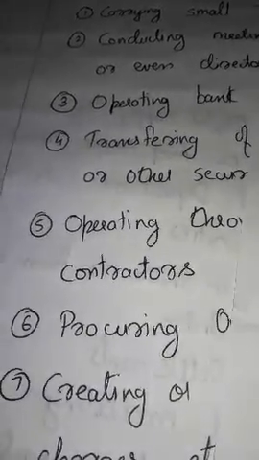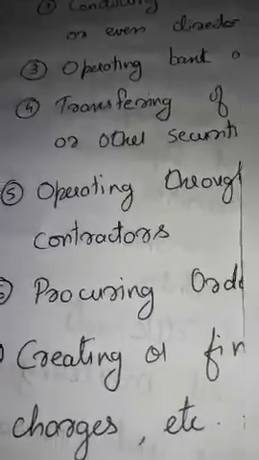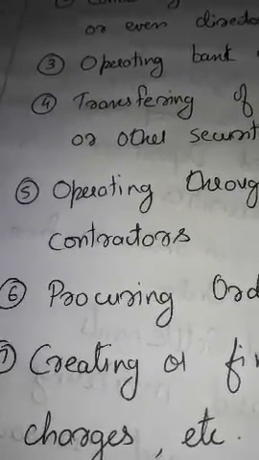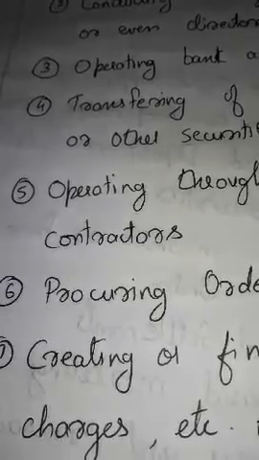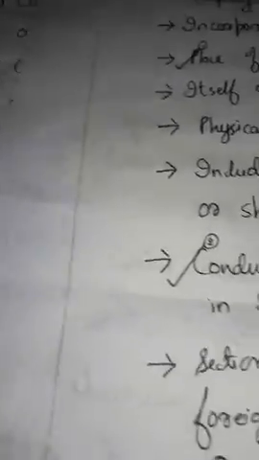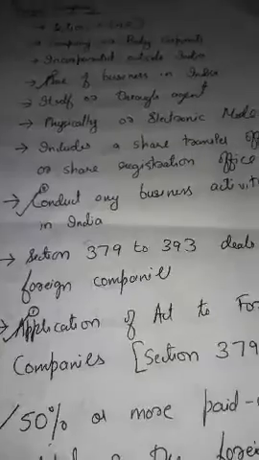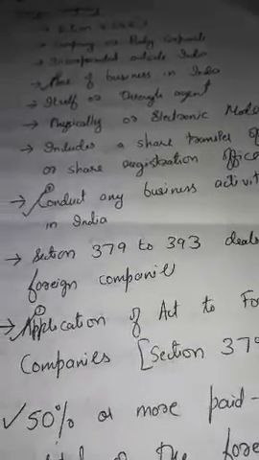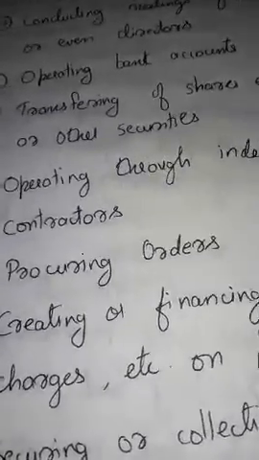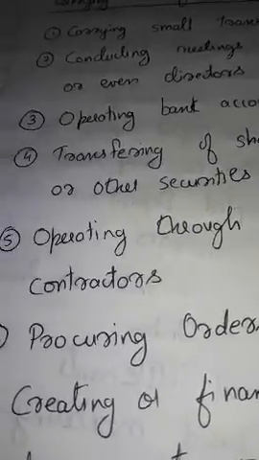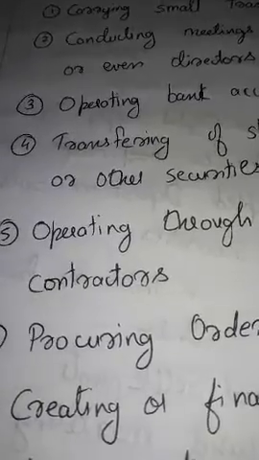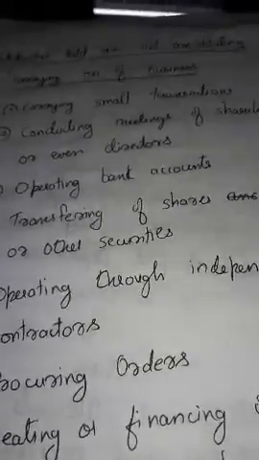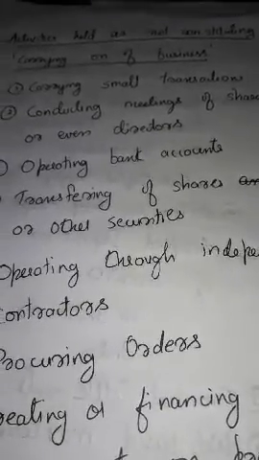Here, what are activities not constituting carrying on business? A foreign company has a place of business in India and conducts business activity in India. But certain activities which are done by companies are not held as constituting carrying on business. What are those activities? That's an important point to be noted.